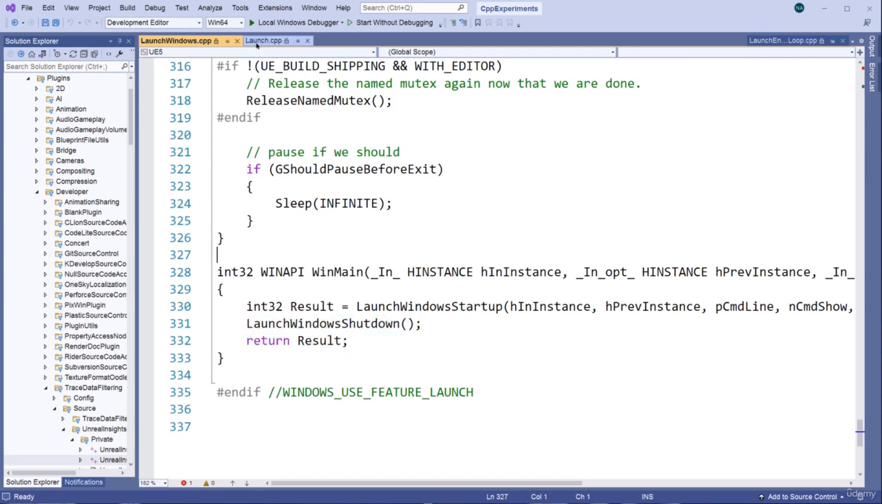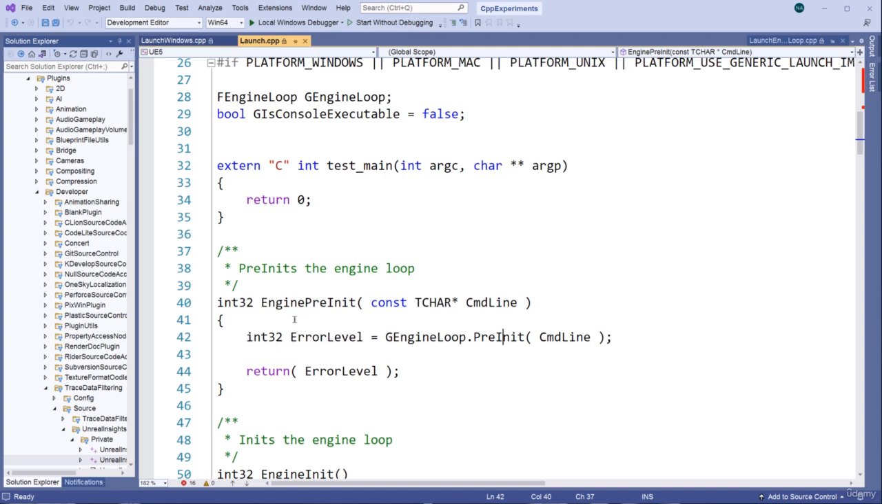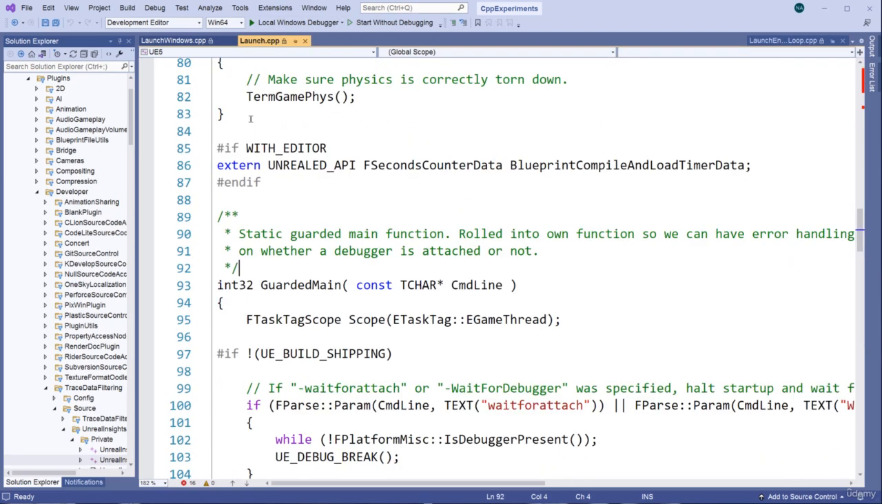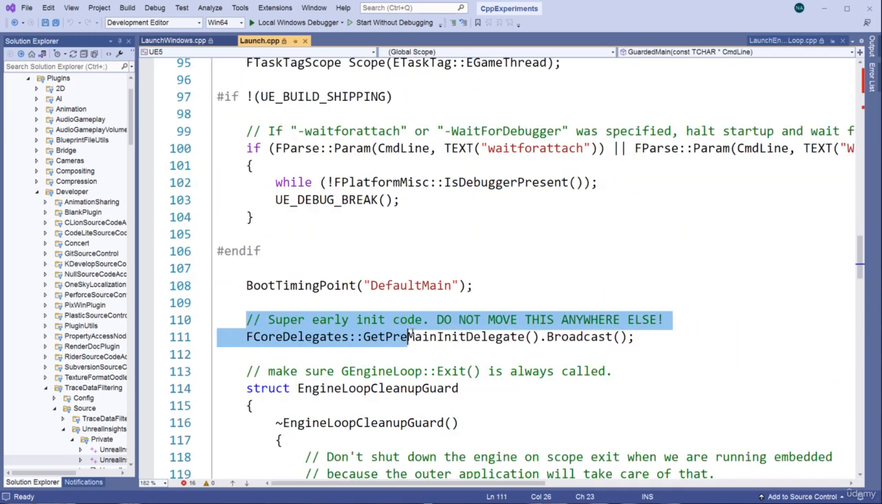Also in the launch.cpp here, the engine will go through and do various things. So for example, we have pre-initialization, and in that process the low-level core modules are loaded. The engine is broken up into different modules, and in a similar way, as we'll discuss, your game or a plugin, if you write a plugin, is part of a module as well. Back in the launch.cpp we have the GuardedMain, and if you scroll down a bit, you can see that we have the initialization code down here.